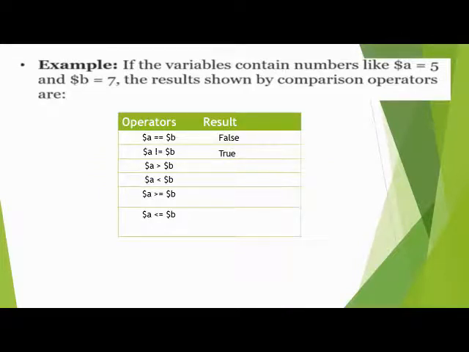Okay. Variable a greater than variable b. Variable a has a value 5 and variable b has 7. So is 5 greater than 7? No. 5 is less than 7. So in this condition, the result is false.